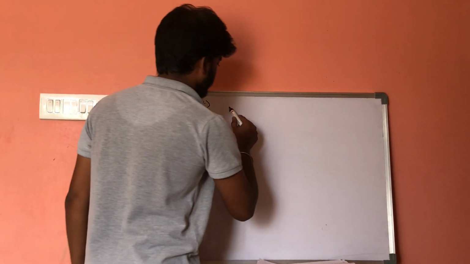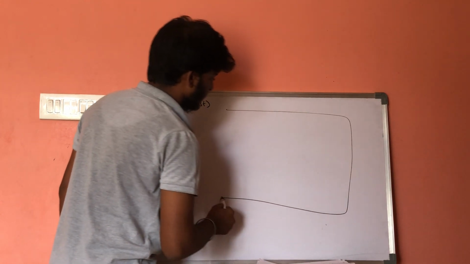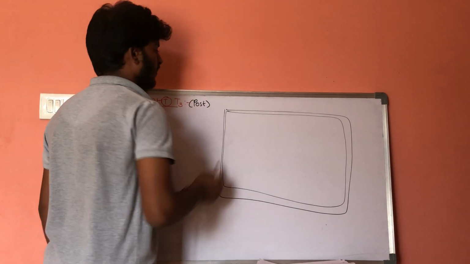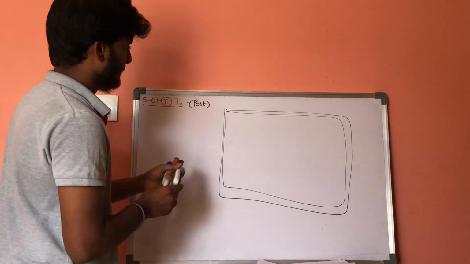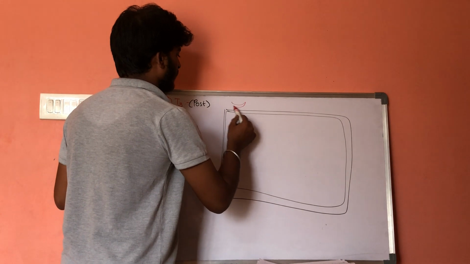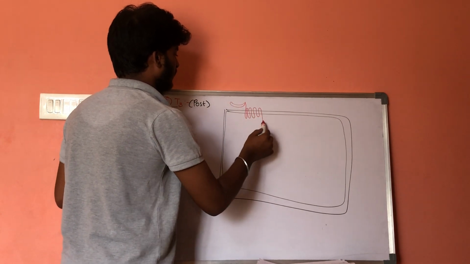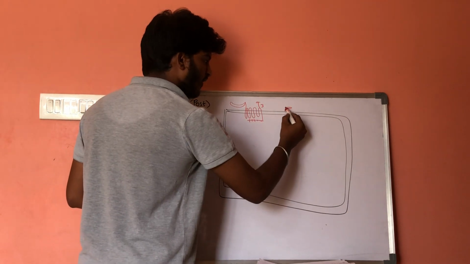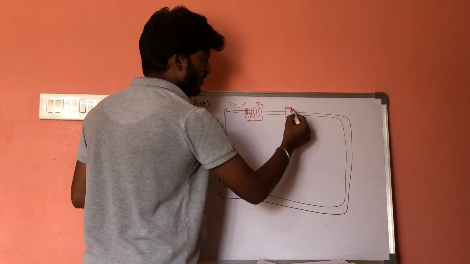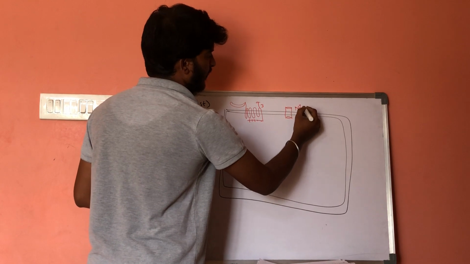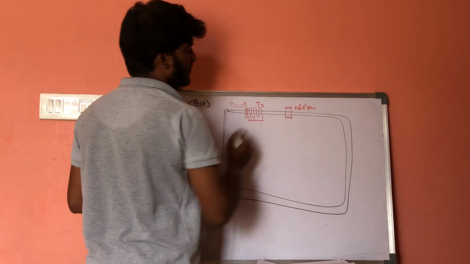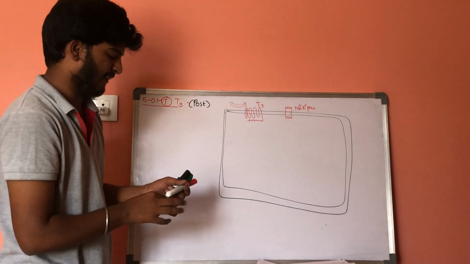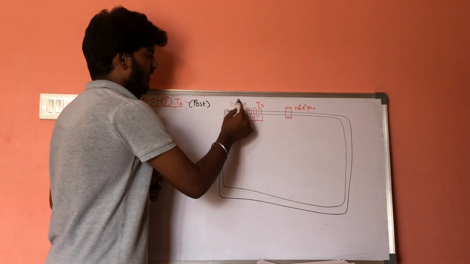Let us consider this is a cell on which there are 5-HT3 receptors and there are sodium potassium ATPases, sodium potassium pumps. Serotonin will get attached here.